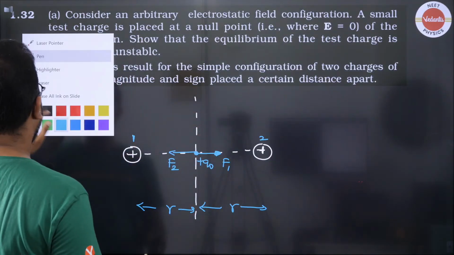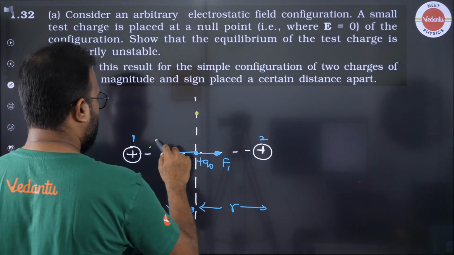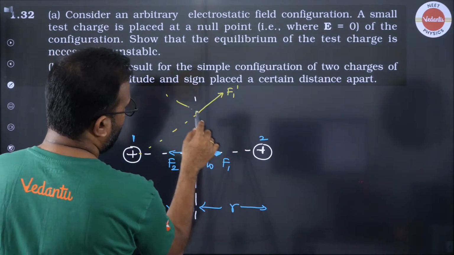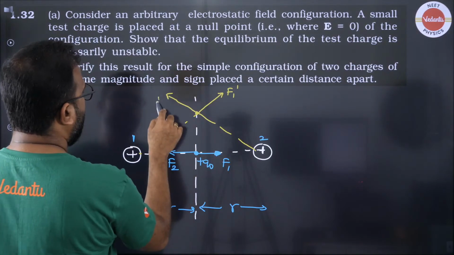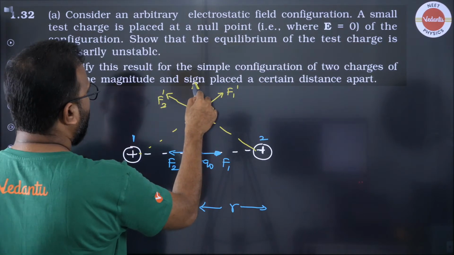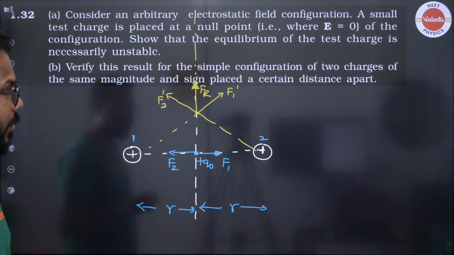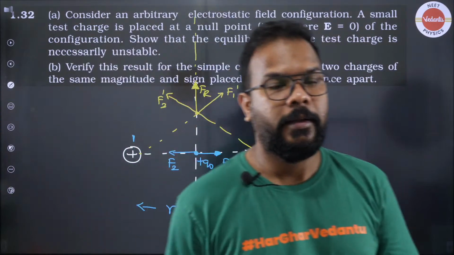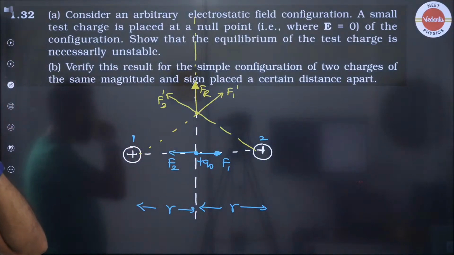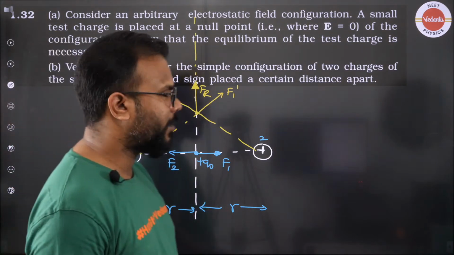So when you shift the charge to some other point, say you shift the charge somewhere here, Q0, now what happens? This charge is trying to repel it here, F1 dash, and this one is trying to repel it here, that is F2 dash, and you see that their resultant is not going to be 0. In fact, the resultant F is going to take the charge away, and that is why it is an unstable equilibrium for your test charge. So you will have to write this in words maybe, though it is from the extra exercise, so you possibly cannot put it in words.